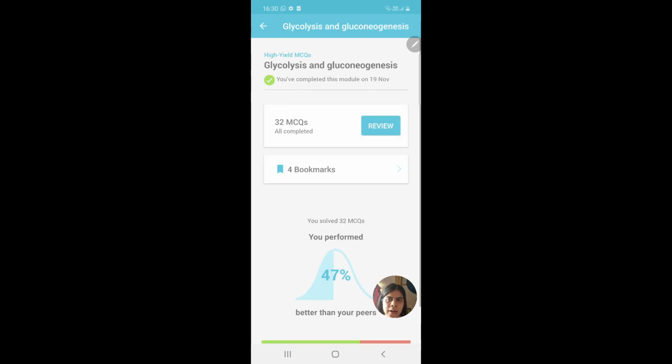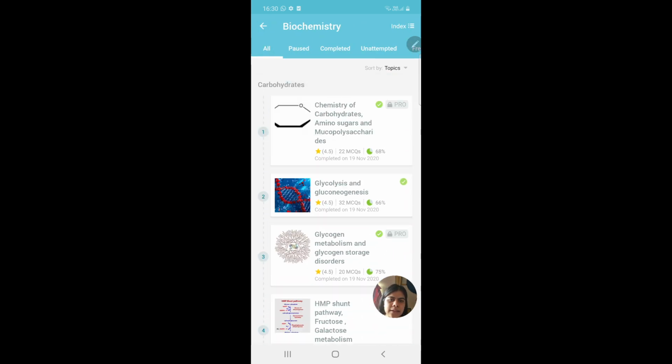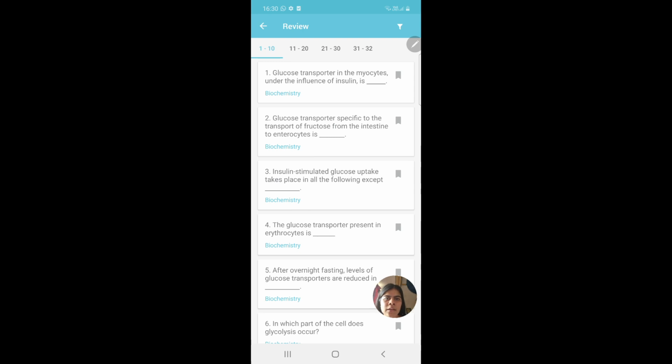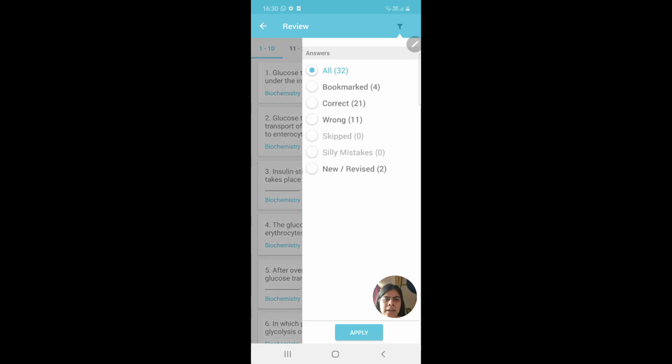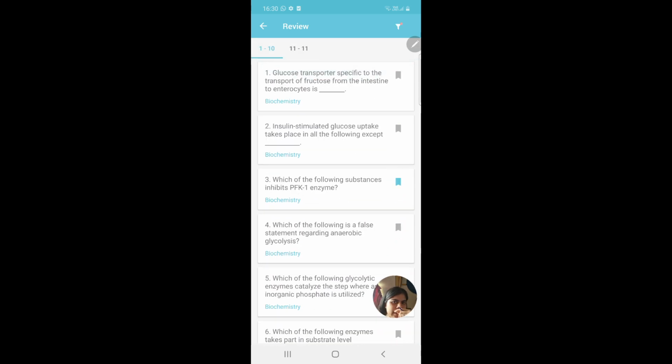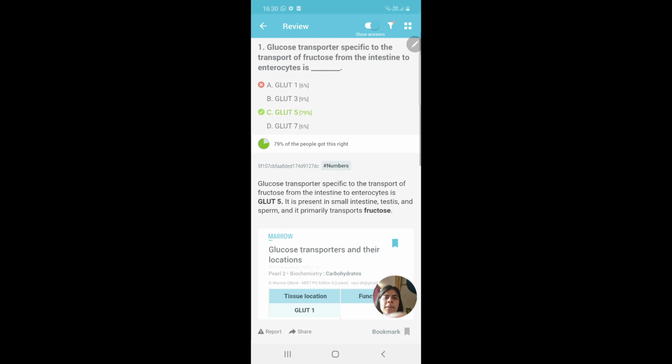if I have solved my question bank, these are the topics which I have solved. And while reviewing, I see my wrong ones first, and then I went about on how I could solve it in a correct manner this time, by hiding all the answers. And if I got it right this time, I wouldn't bookmark them.